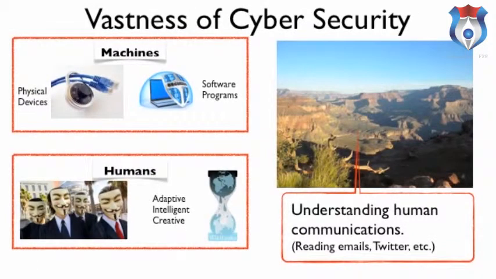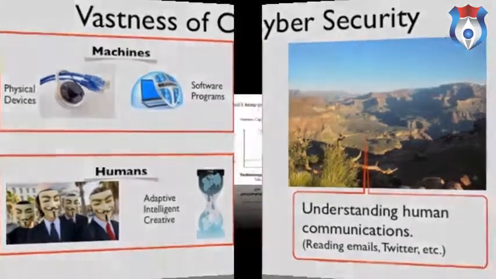So cybersecurity is a vast subject. It involves machines and humans, and we know that machines can protect themselves through really well-engineered physical devices and very strong software programs. But we also know that humans are very adaptive, intelligent, and creative, and are very clever in how they can get around these machine defenses. So we're going to take one tiny example of how we can understand human communications in emails and Twitter and so forth. And there's a lot of use cases for this. We're going to look at information leaks specifically.